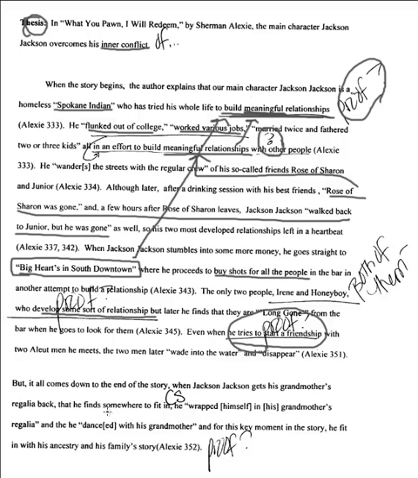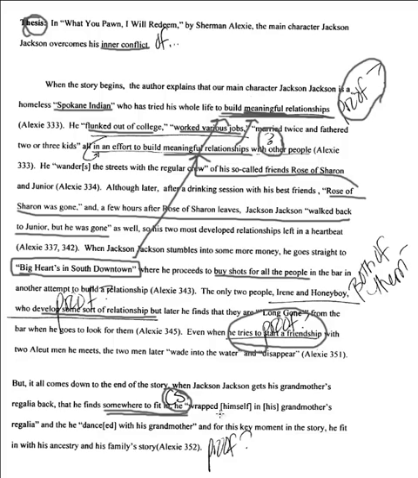It all comes down in the end of the story when Jackson Jackson gets his grandmother's regalia back. Then he finds somewhere to fit in. CS just means comma splice, which means that he's separating 2 sentences with a comma. But in order to prove that he finds somewhere to fit in, you have to prove that he didn't fit in to begin with. That's what the whole idea of the meaningful relationships would be, or would need, is to prove that he tried to build them and couldn't, and that he didn't fit in. That's what the whole beginning of the essay would need to do.